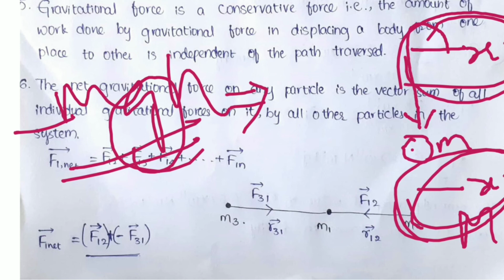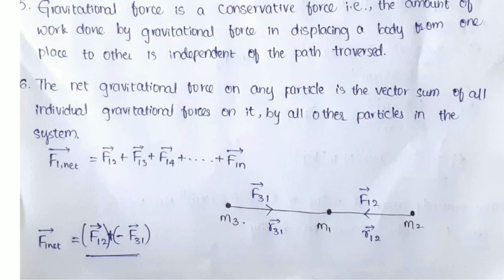The next one, the sixth point: the net gravitational force on any particle is the vector sum of all the individual gravitational forces on it by all other particles in the system. Let me clear this so that I can explain it better.